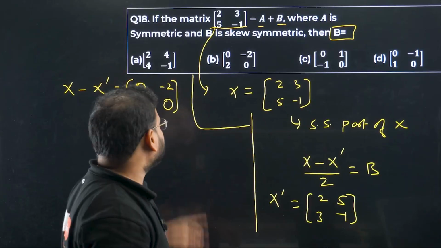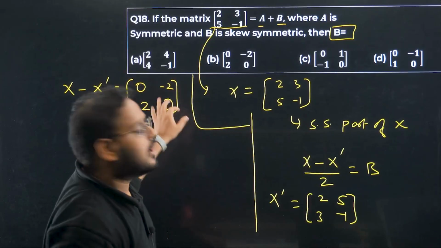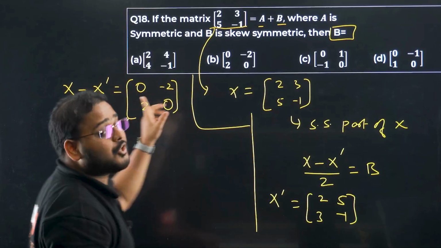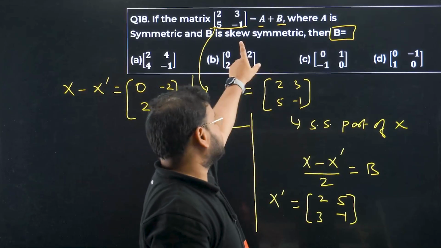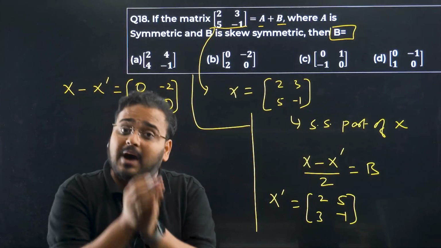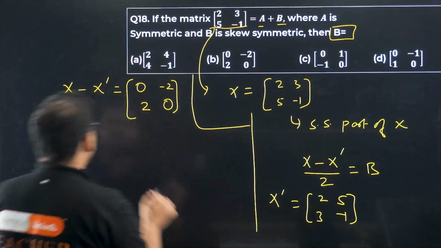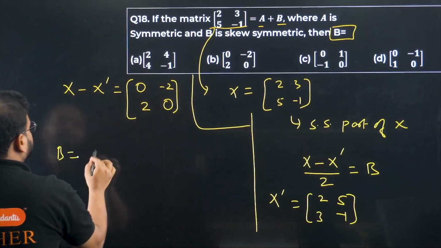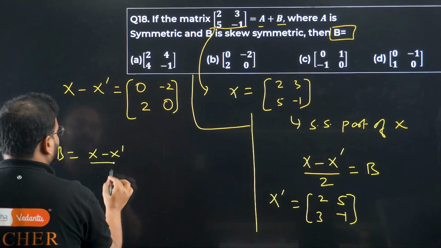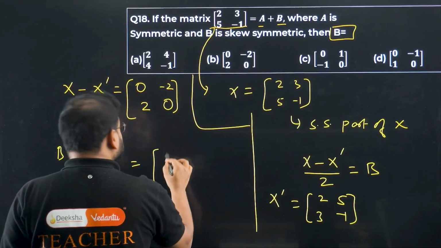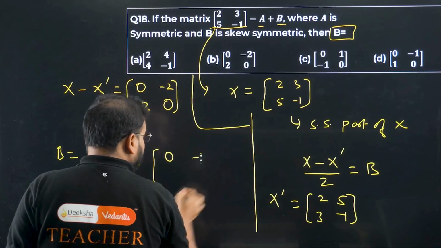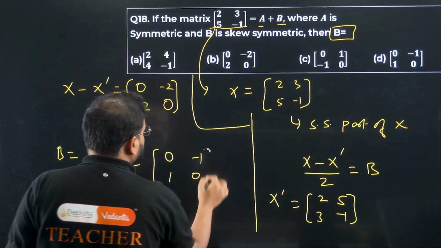Now is it skew symmetric? But is it the answer? They're not asking you for a skew symmetric matrix, they're asking you for the skew symmetric part of the given matrix. That has to come after dividing it by 2. So my B will become X minus X dash by 2. Answer is 0 by 2 is 0, minus 2 by 2 is minus 1, 2 by 2 is 1, and again 0 by 2 is 0.